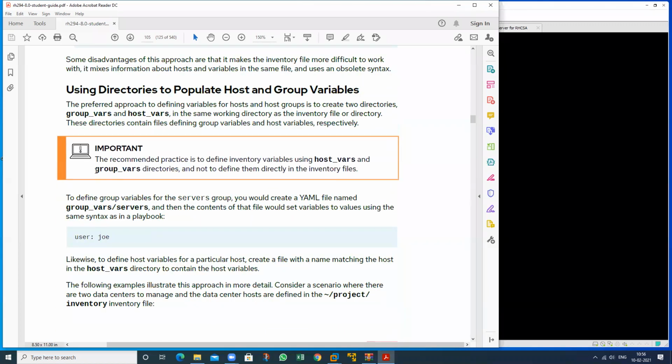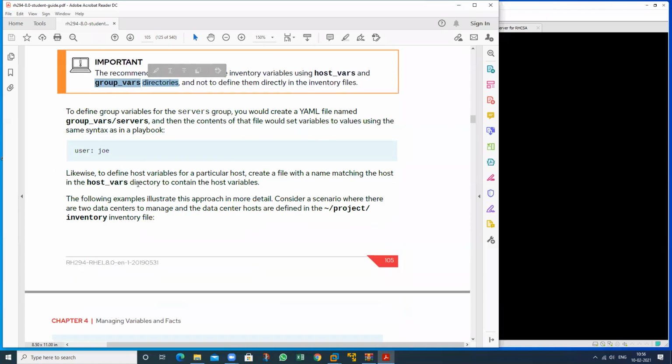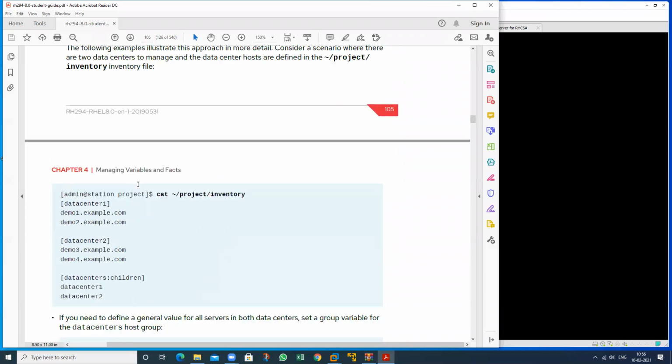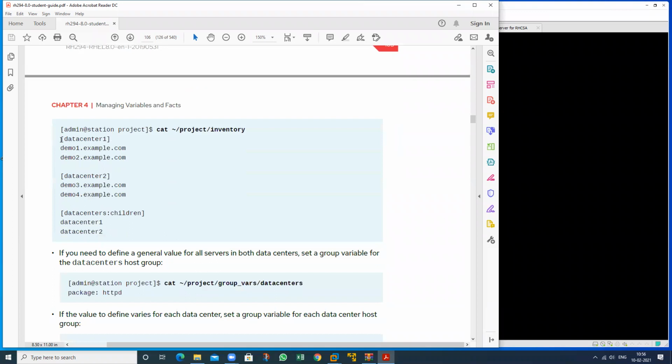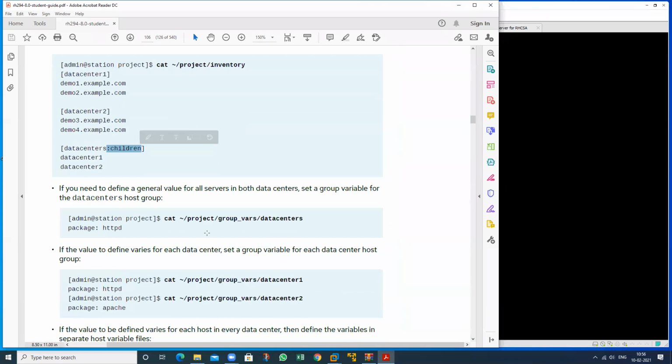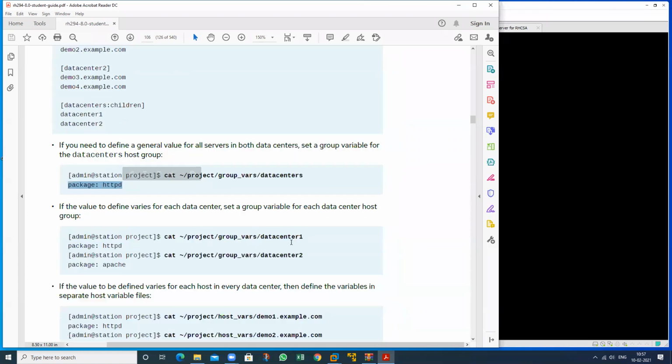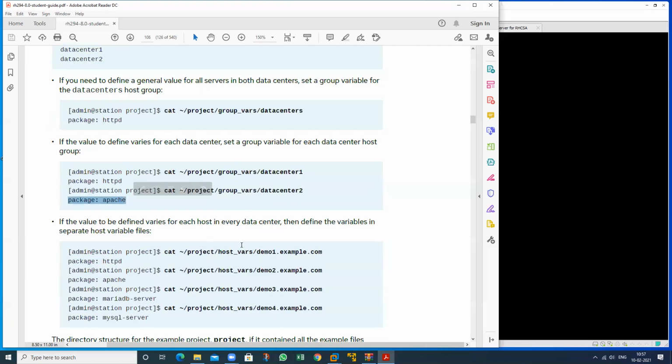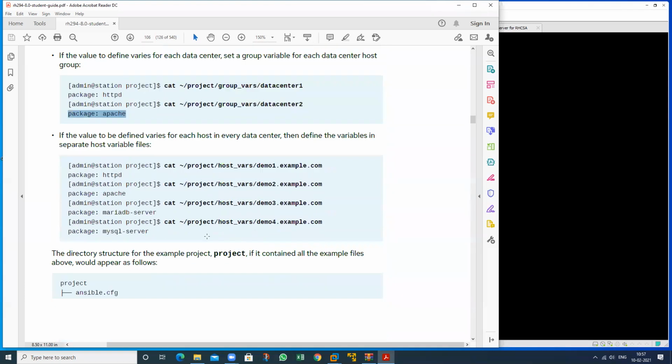So I will show this one by one, all the concepts. See here, this is my group name. For these two groups, I have defined the children also. For this particular data center, use this particular variable. For data center 1, use this variable. Data center 2, use this variable. So how to define this, I will show.